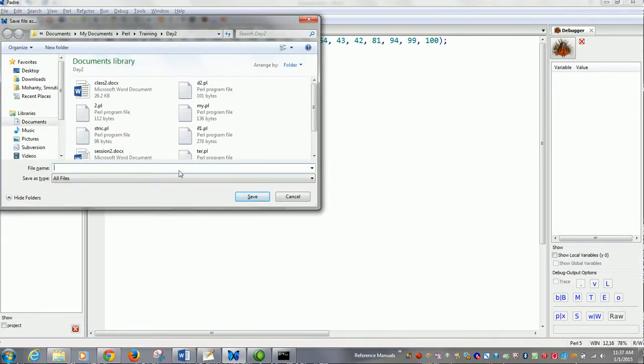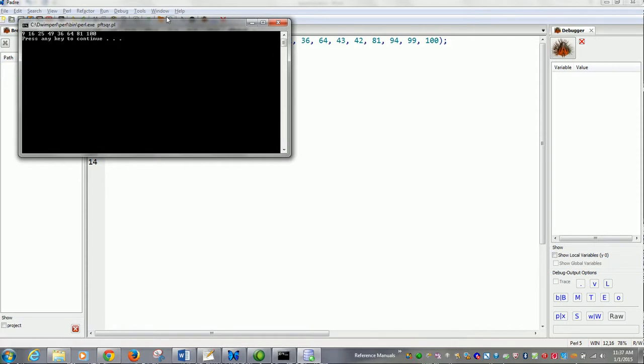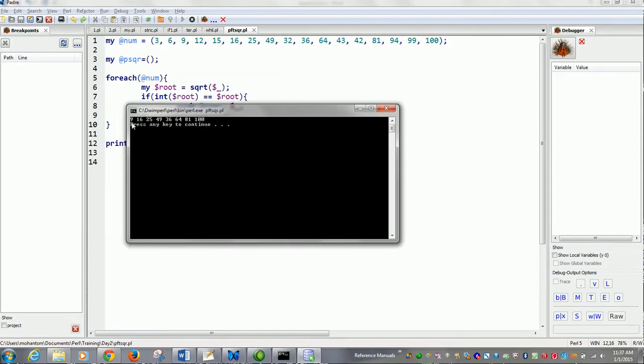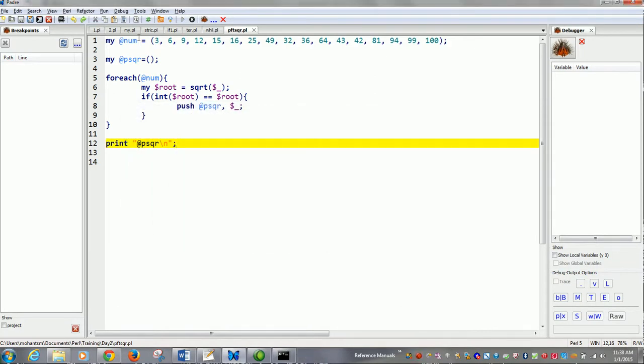First I have to save it as psquare.pl. So it prints out all the perfect squares. If you take a look at this, 9, 16, 25, 49, 36, 64, 81, 100. It prints out all the perfect squares in the picture. The remaining things like 3, 6, 12, 15, 32, 43, 42, all these are discarded. So you understood how to iterate over an array and how to filter using the if statement.